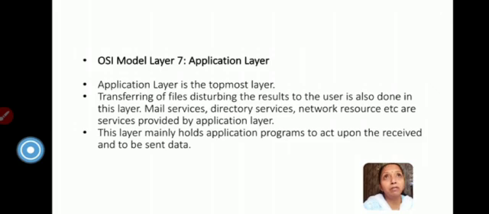Then by means of the session layer it will be handed over to the transport layer. The transport layer will determine whether we have to choose a single path or multiple paths, and whether we are using the system as simplex, half duplex, or full duplex. These decisions can be made at different layers, and after that the physical layer will receive the bit stream and convert it into an electrical signal, which is to be transferred from one computer to another over the LAN or maybe over Wi-Fi.